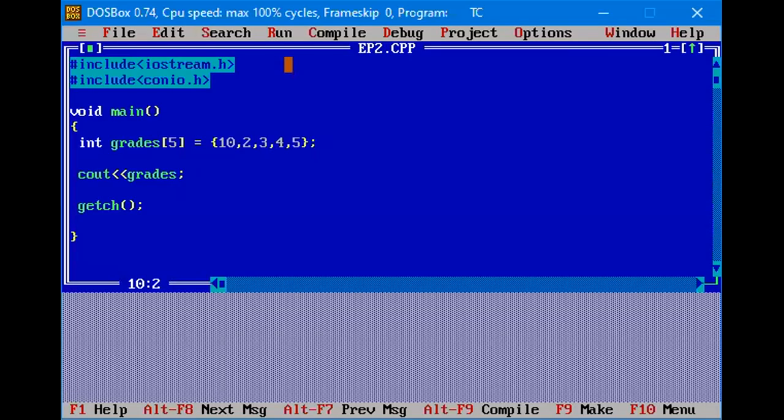So what we have to do is add the for loop for printing the values. We are using a for loop, i equal to 0. i should be less than 6, because the total number of elements is 5, so we are using less than 6. And lastly, i plus plus. Now we are creating a block of that for loop for printing. Here, as we have written cout grades, we are going to write \n.